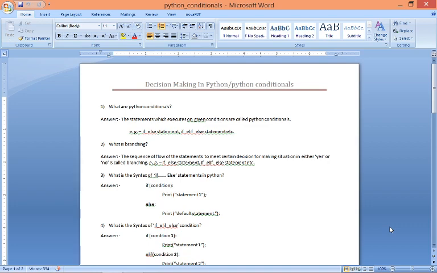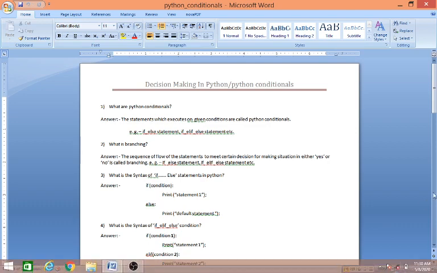Okay. Now the second question is, what is branching? So basically branching is a situation when your program flow changes according to your given condition. That is, if the condition is true, then it will print the true statement, and if the condition is wrong, then it will print the false statement. Okay.